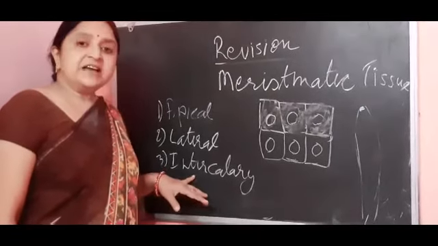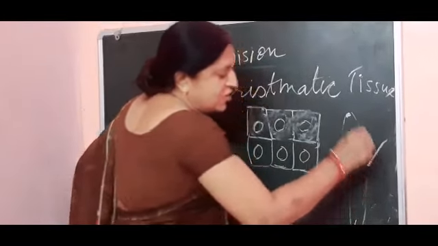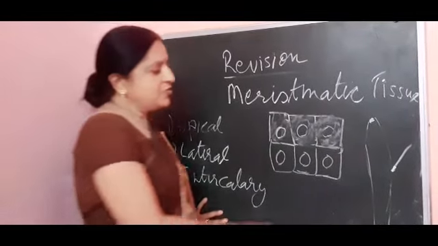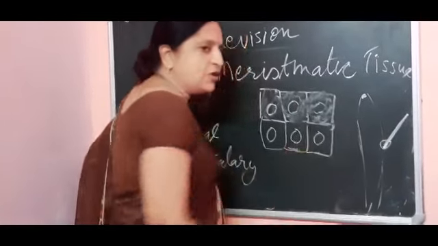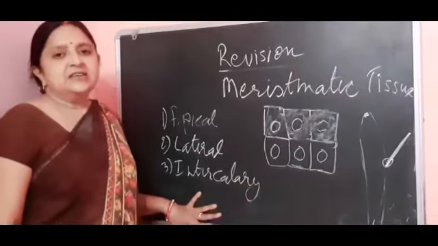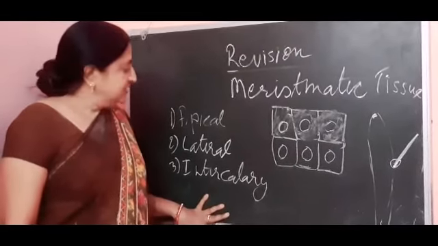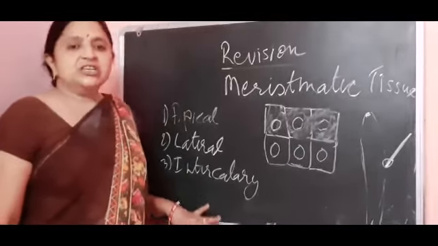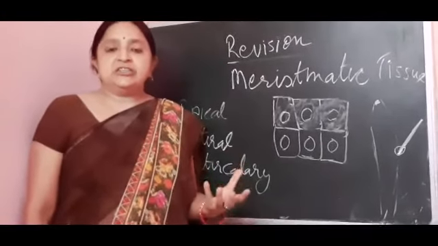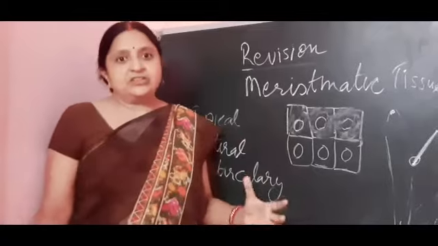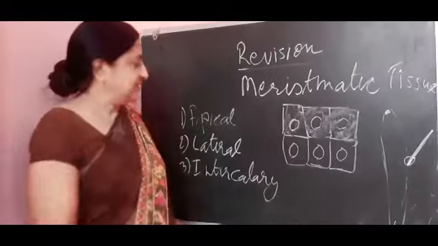Now the next is intercalary. Third part is the intercalary. These intercalary meristems are present on the nodes. We all know what nodes are. The point from where the branches arise is called a node. And these intercalary meristems are present on the nodes and internodes. This is all about the meristematic tissue. Their function is only to give growth to the plant in its height and in its width, and in growing the different branches. They are made up of totally living cells.